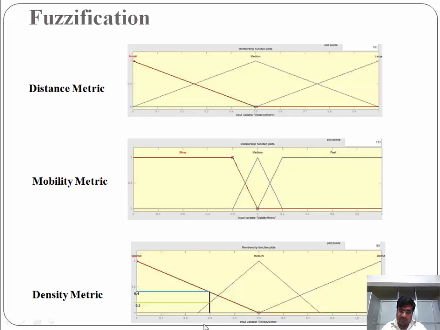Like the crisp value for the density metric is 0.3. The fuzzified value of this 0.3 is 0.4 under the sparse set and 0.2 under the medium one. So the set having the maximum fuzzified value is taken, so this 0.3 crisp value will come under the sparse area.